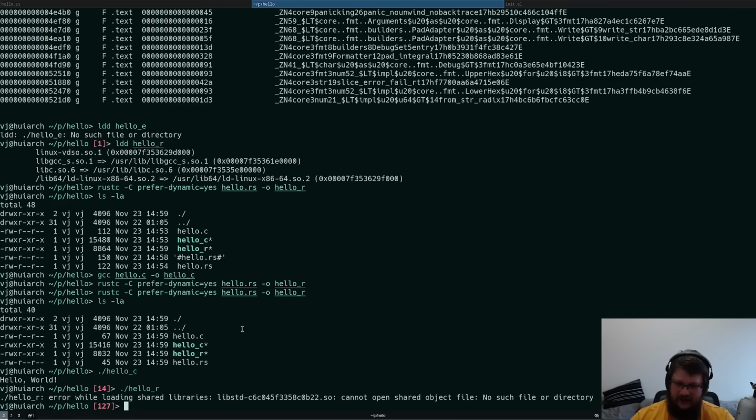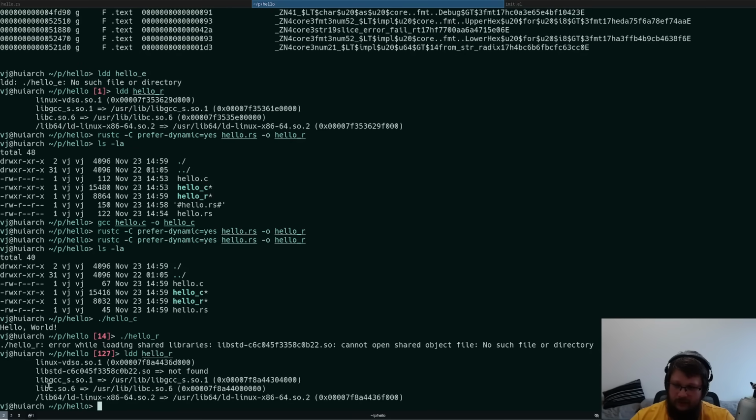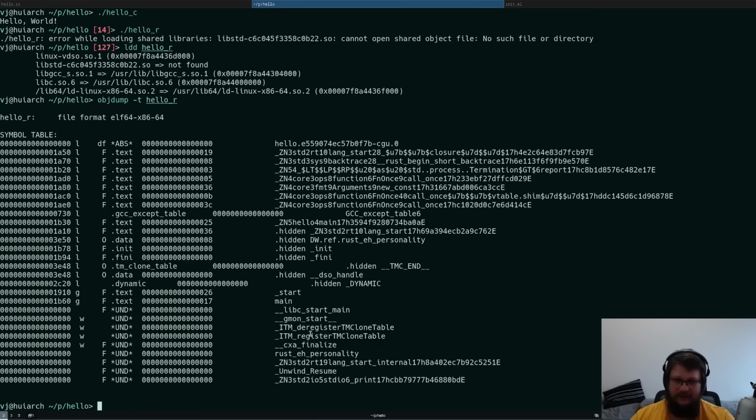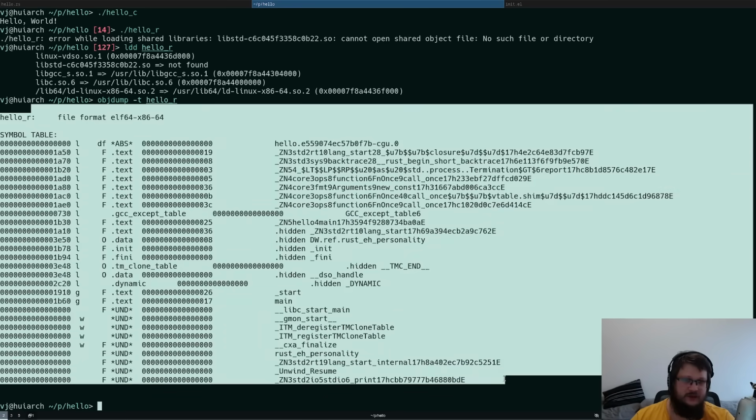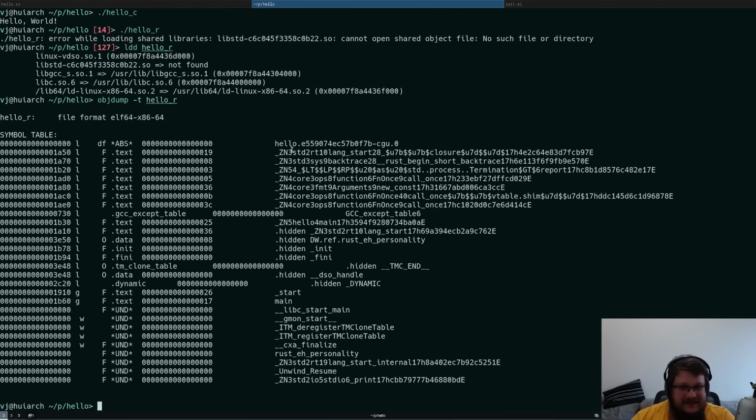And if we run our hello.rs, we get an error while loading shared libraries: libstd blah blah blah, cannot open shared library. If we look at ldd for the Rust program, we will actually find this libstd is now dynamically linked, and it is not found. But before we find it, let's look at objdump again and look at how small it is now. Now it has just very, very few symbols just to start our executable and get it going. And everything else will get linked dynamically.